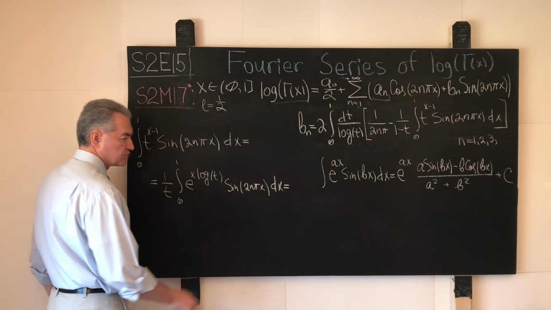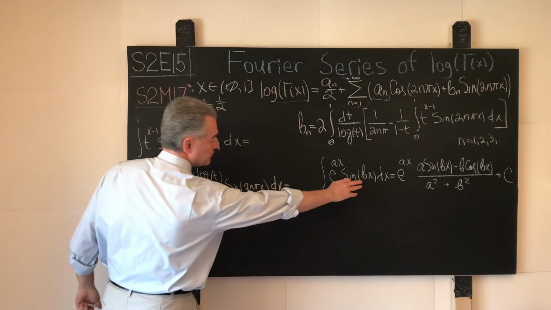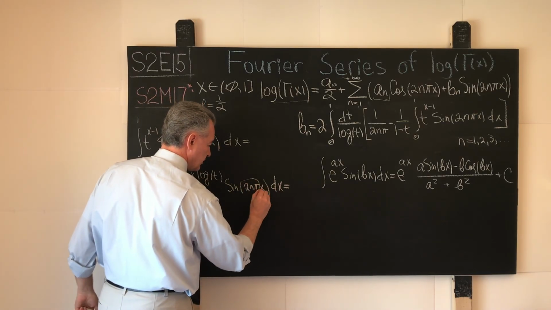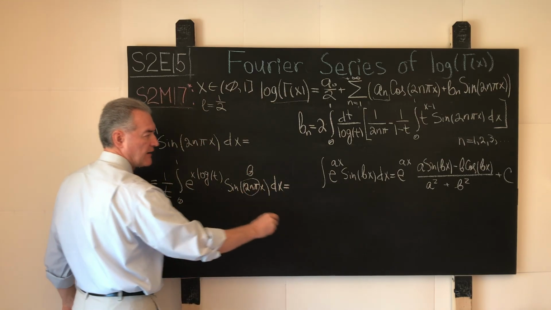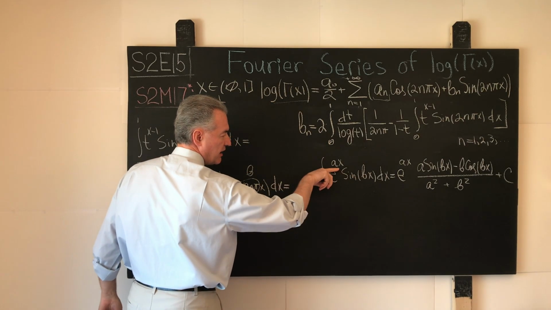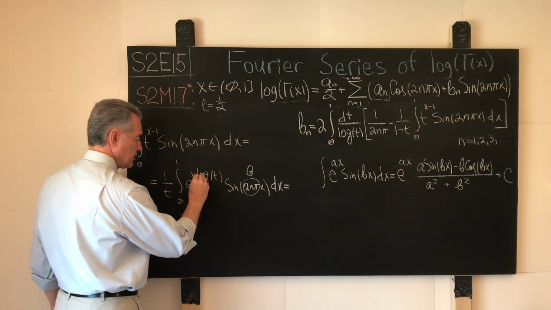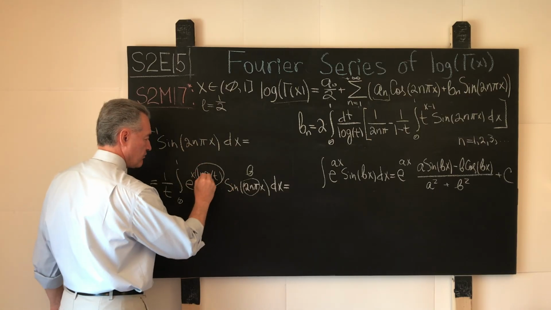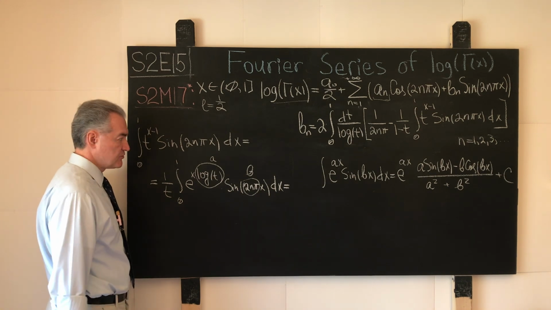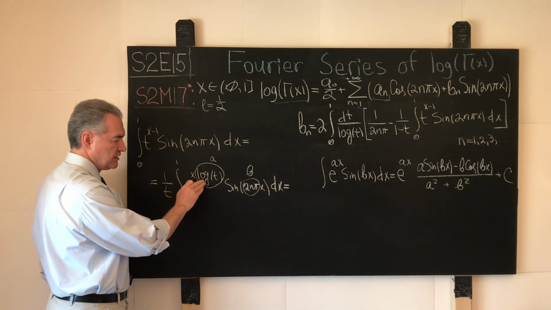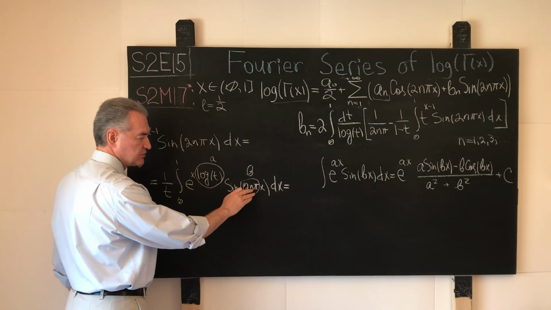And in this case, what do we have? We have bx, so this factor becomes a constant b, 2n pi becomes b in this integral, and the parameter a in this integral becomes what? It becomes this guy, the logarithm of t. I'll circle it, becomes a. That much should be evident and transparent. A is the logarithm of t. B is the expression 2 times n times pi.